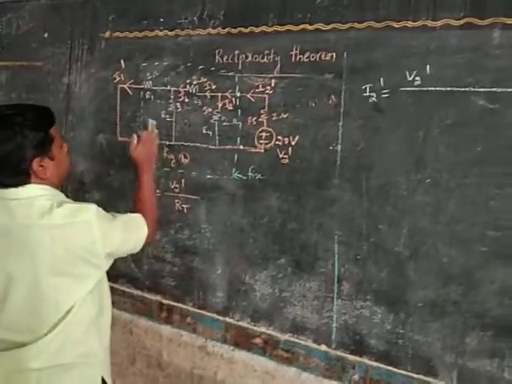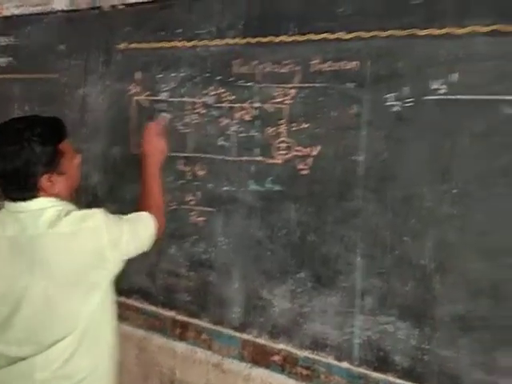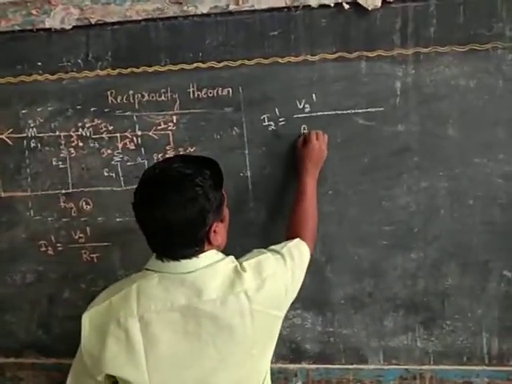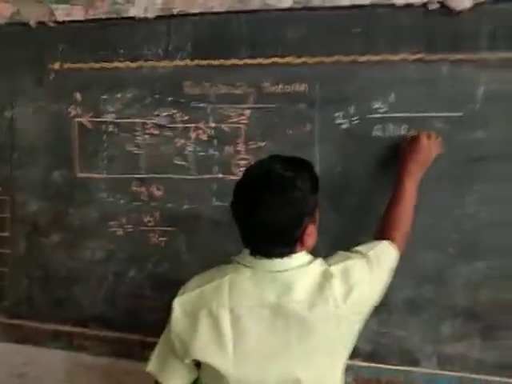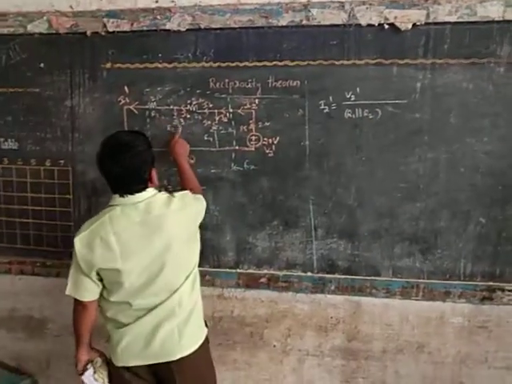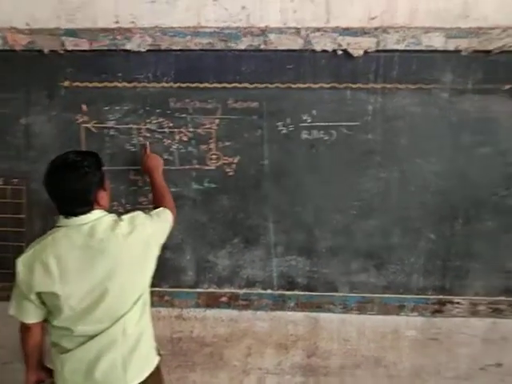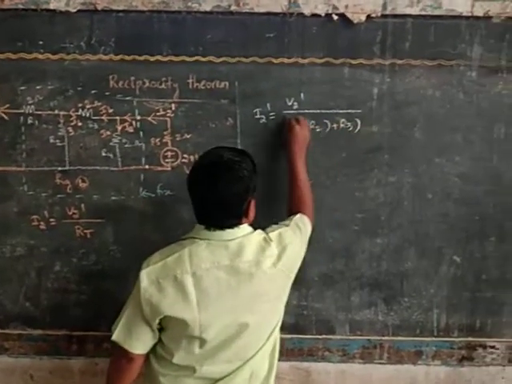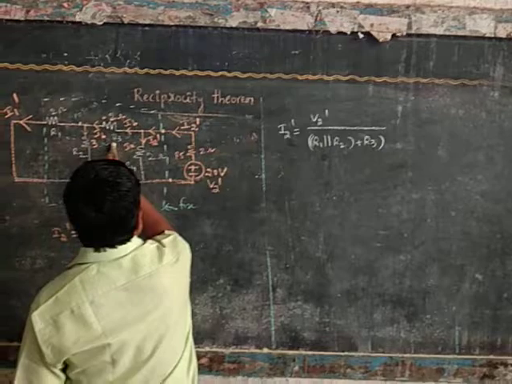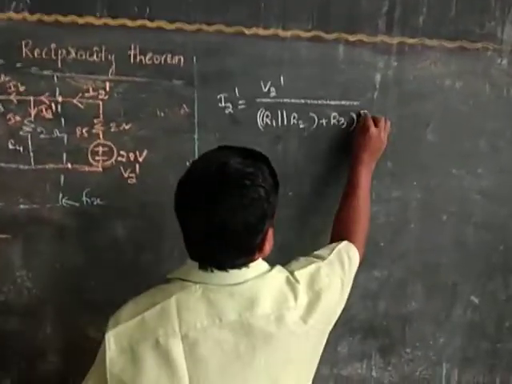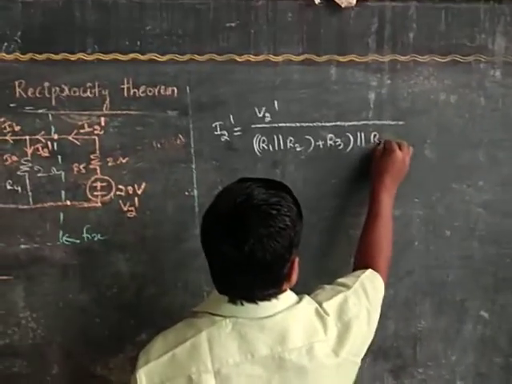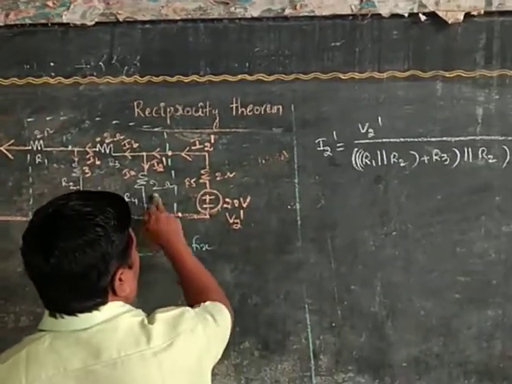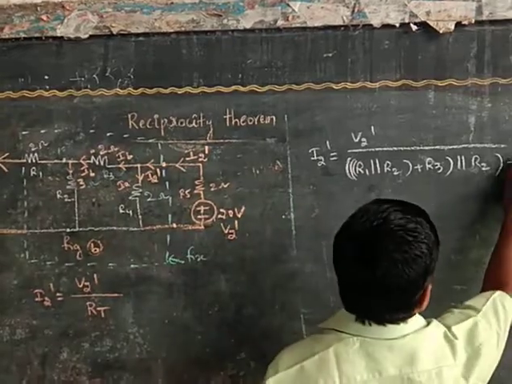Now minimize in this direction. These two are in parallel: R1 parallel to R2, only one resistor, in series with R3. Then R3 parallel to R2, then again in series with R4.